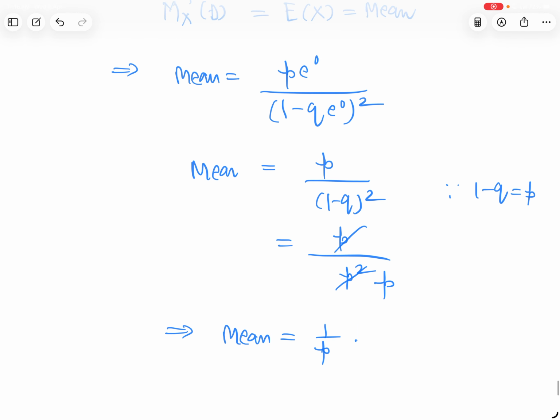Please note up to this. We have already checked that in the geometric distribution the mean and expectation is 1 upon p. Here we found it out by MGF, the moment generating function.